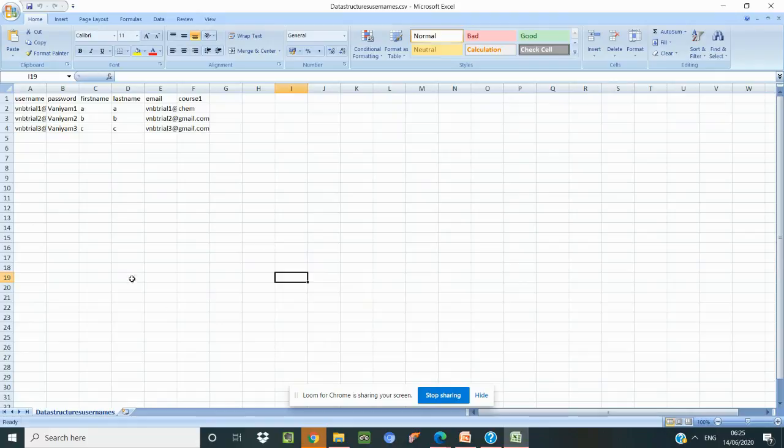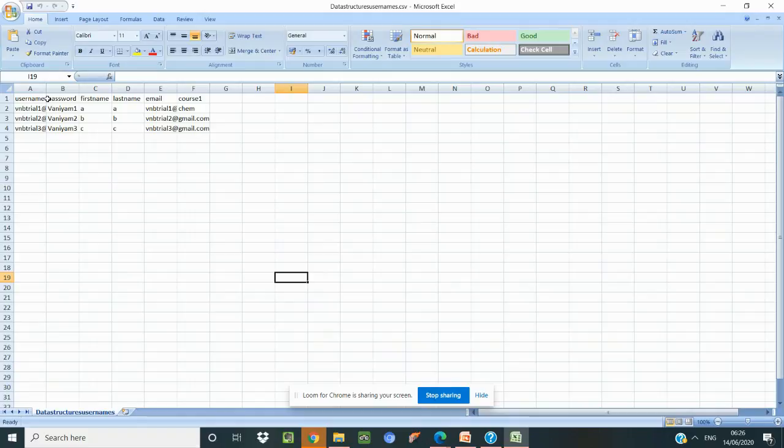Once you enter the data of all the students, we have to save it in a CSV file, that is, a comma separated, delimited file. Then only we can upload it. In this, we have to avoid unnecessary blank spaces. The username can be any username, and once we give the username and password to the student and the website, they can enter and start using the courses. The username has to be unique. That's why it is always better to go for a mail ID.